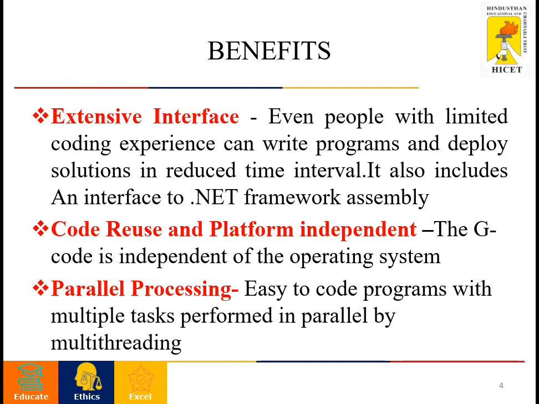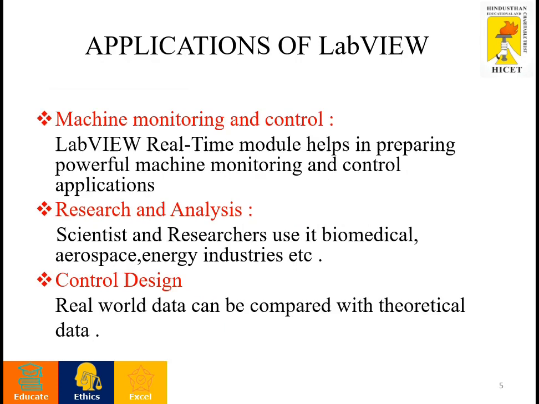The second one is code reuse and platform independence. It is completely independent of the OS, that is, the G code is independent of the operating system. And parallel processing means it is easy to code programs with multiple tasks performed in parallel by multi-threading operations.